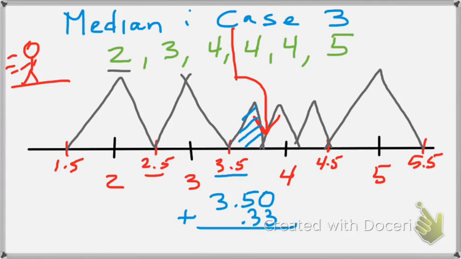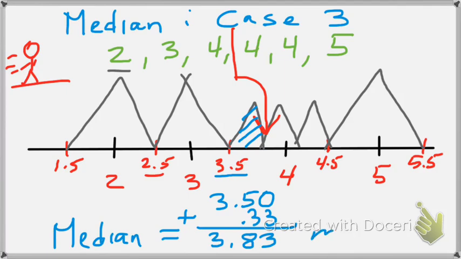So add that together, and the median is 3.83. Like squeezing water out of a rock. 3.83 is the magic number, not midway, partway between the two 4s. So my answer is 3.83 is the median number of miles away that these 6 people live.